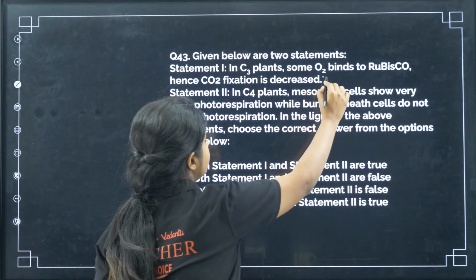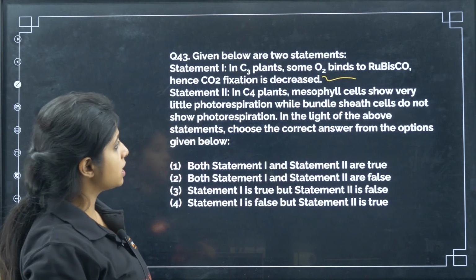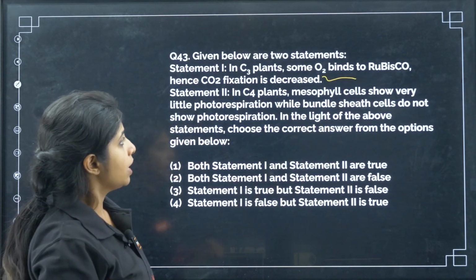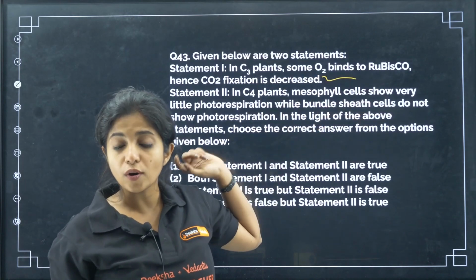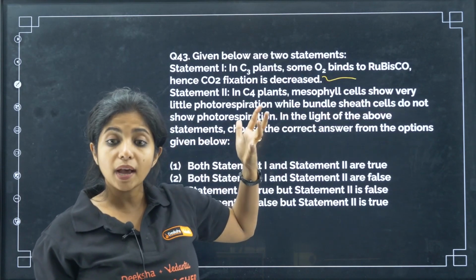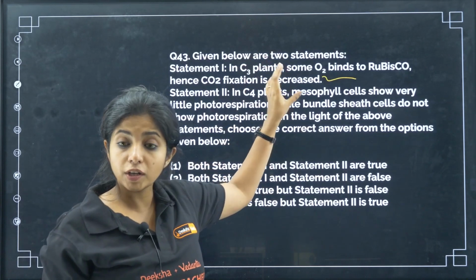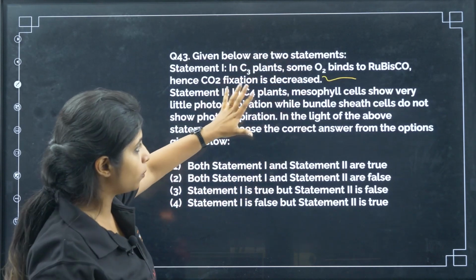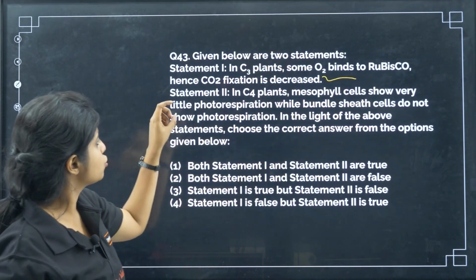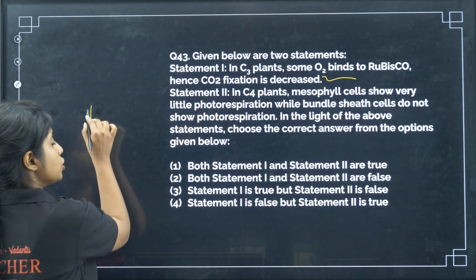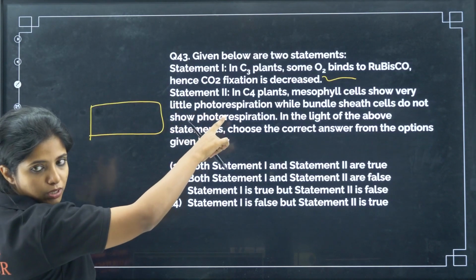That is absolutely true. Now in C4 plants, mesophyll cells show very little photorespiration. When rubisco binds to oxygen, my dear children, photorespiration will be taking place. So in C3 plants, photorespiration can take place. Now in C4 plants, mesophyll cells show very little photorespiration. That means photorespiration is happening in them according to the statement.